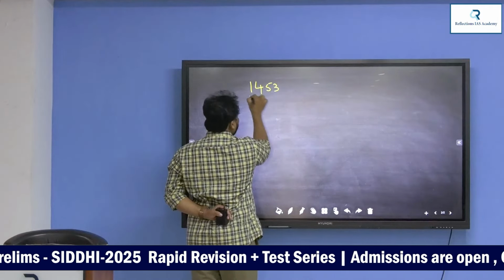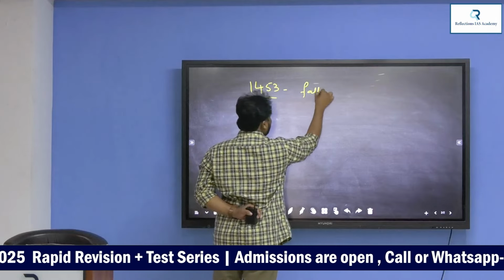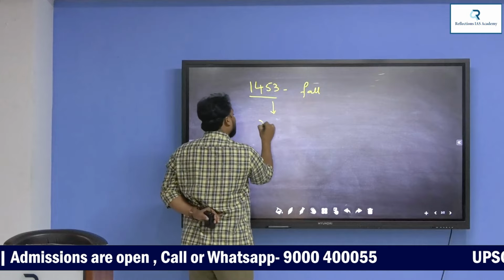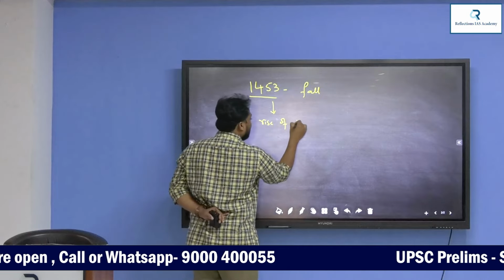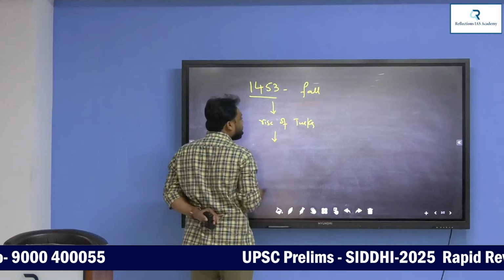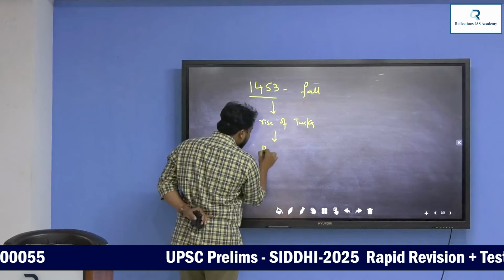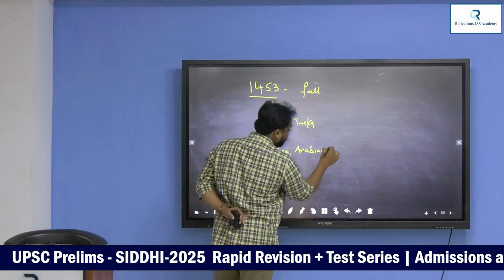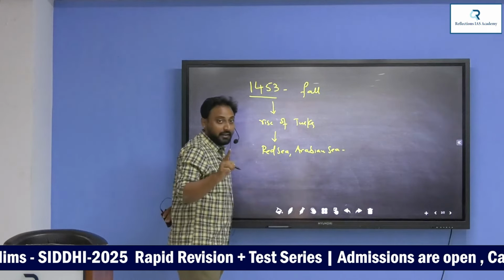Just remember this chart. 1453, fall of Constantinople, means fall of Europe. After 1453, rise of Turks. Then it is due to this rise of the Turkish Empire, the entire Red Sea, Arabian Sea. These two seas are very important in the sea route.